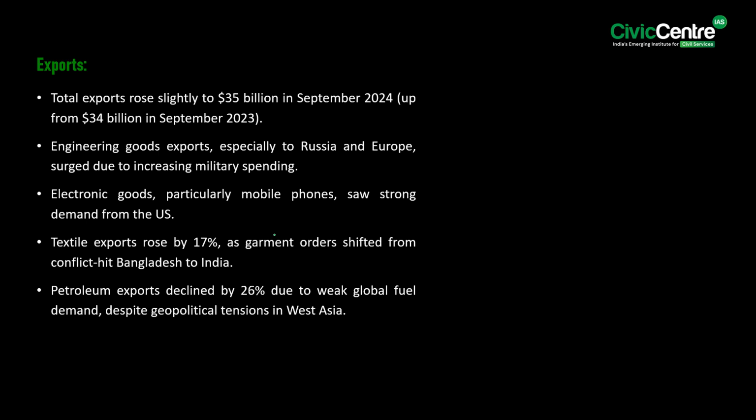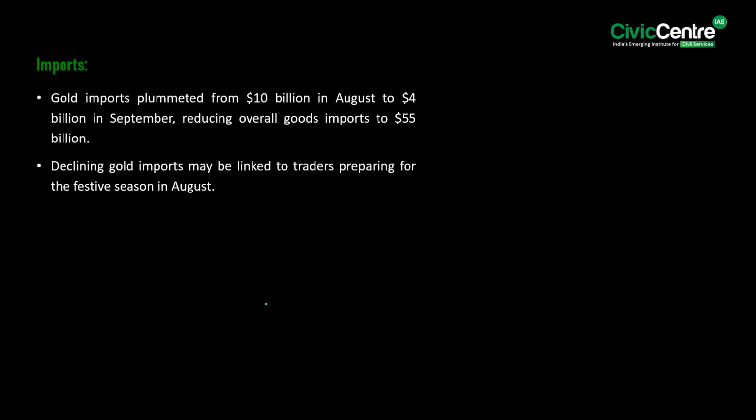See, with respect to the exports, the total exports rose slightly to $35 billion in September 2024. Furthermore, engineering goods exports, especially to Europe and Russia, surged due to increased military spending. Then, electronic goods, particularly mobile phones, saw strong demand from the US. Next, textile exports rose by 17% as garment orders shifted from conflict-hit Bangladesh to India. Lastly, petroleum exports declined by 26% due to weak global fuel demand despite geopolitical tensions in West Asia. Now, moving on to talk about the imports.